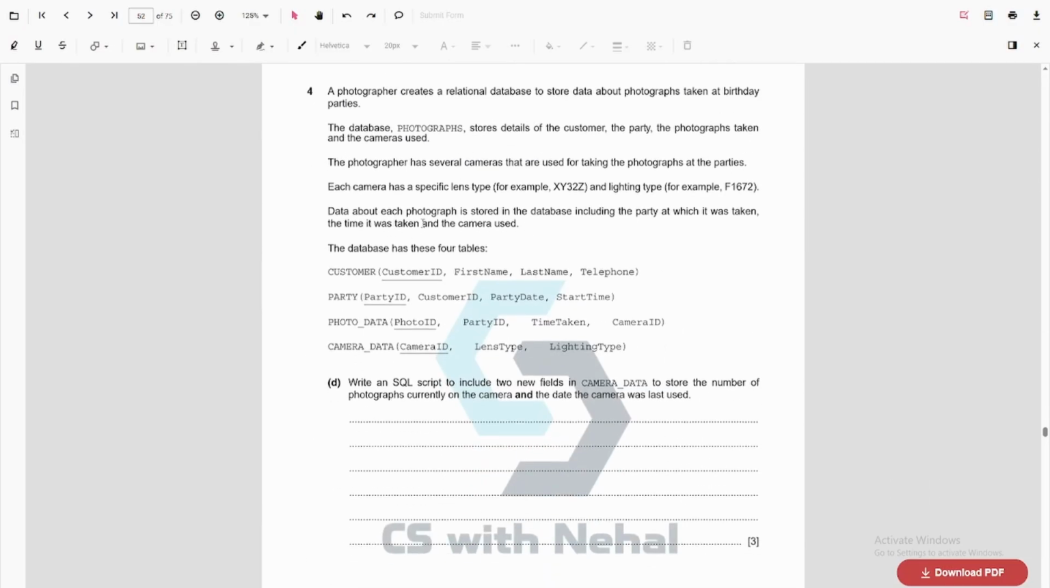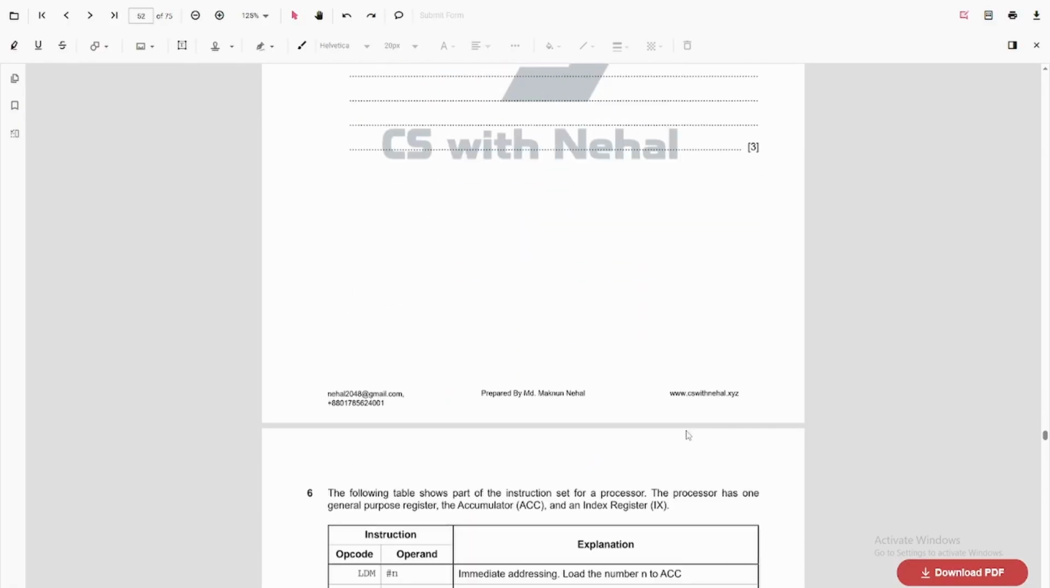Here you need to write an SQL script to add two new fields in camera data to store the number of photographs currently on the camera and the date the camera was last used. So you need to add two fields, one of type integer and the other of type date. ALTER TABLE camera data ADD number stored as integer and last used as date.